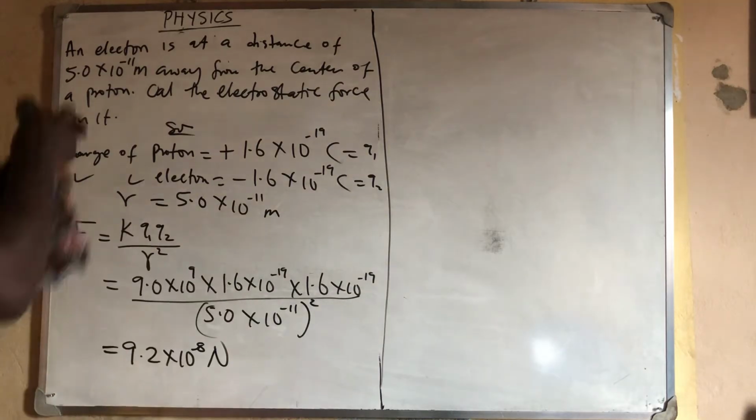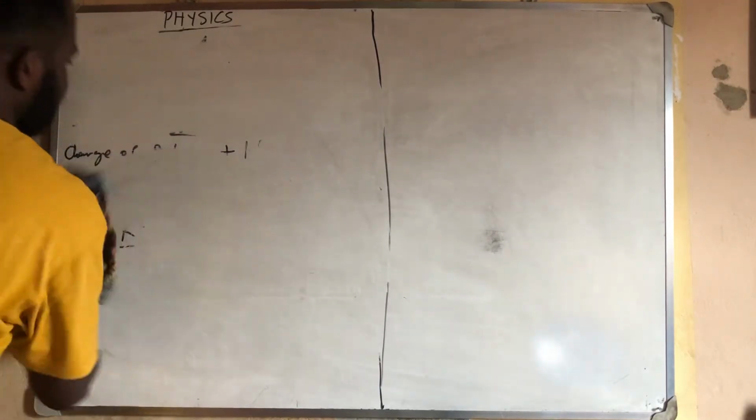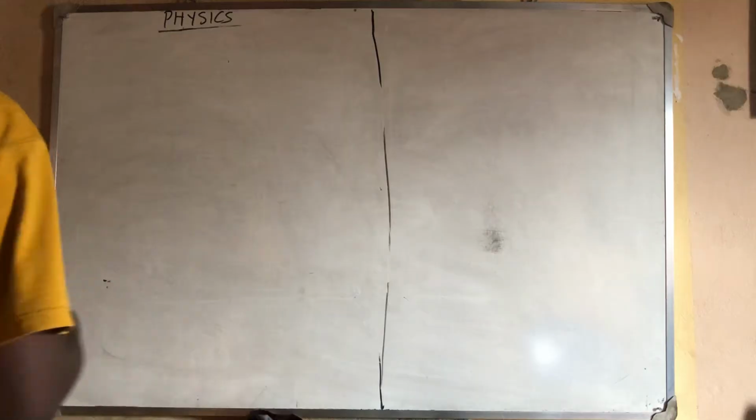So the next question, question number 3.